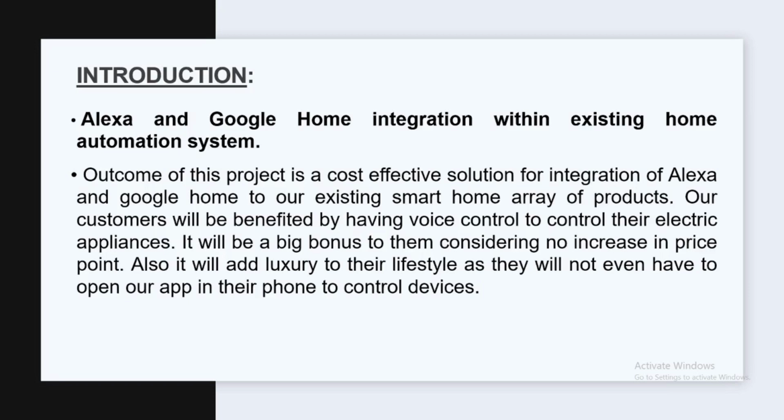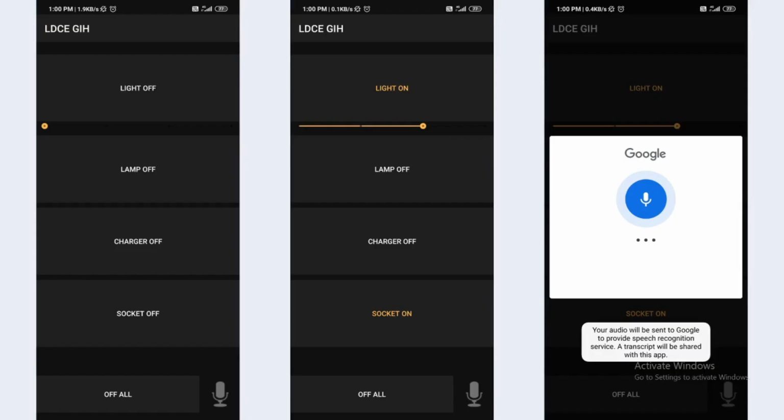The problem in orthodox home automation systems is that they cannot be used with user voice commands. So we have integrated smart devices like Google Home and Alexa into the orthodox home automation system. We have also made a mobile application using which one can always see the status of the appliances and also operate them from any location.